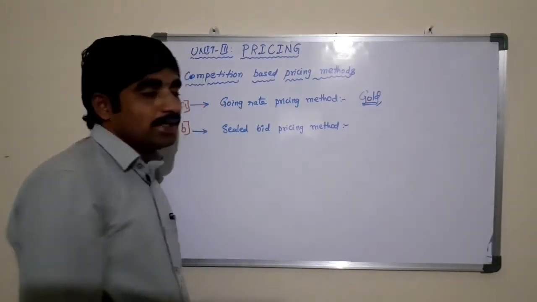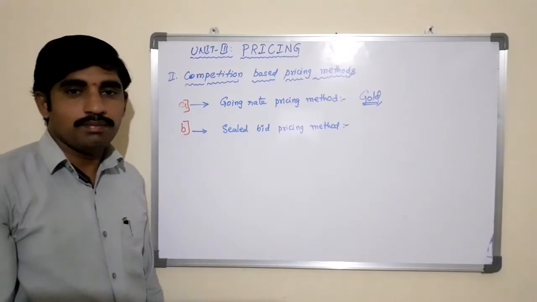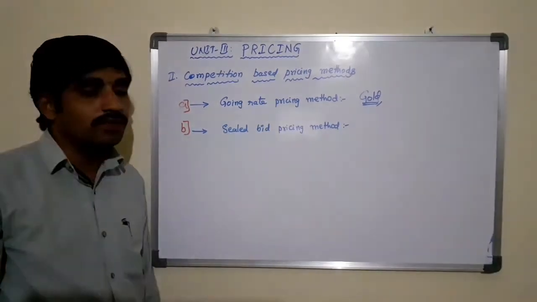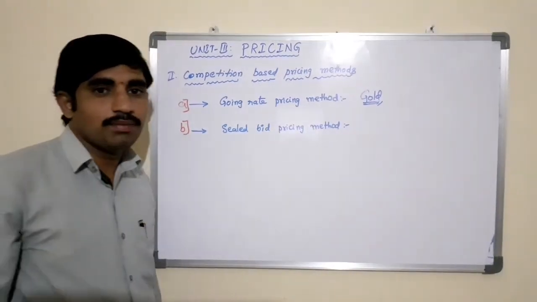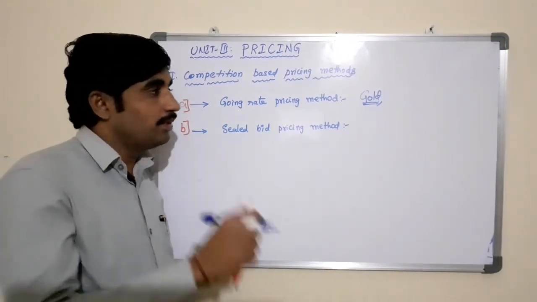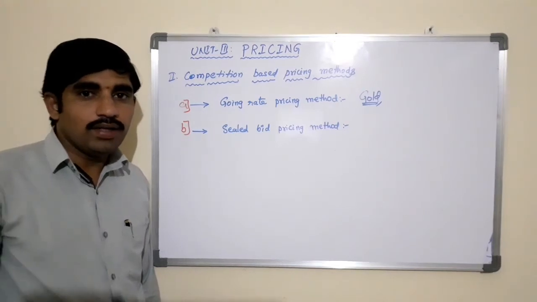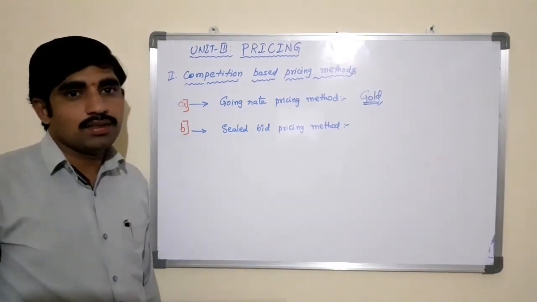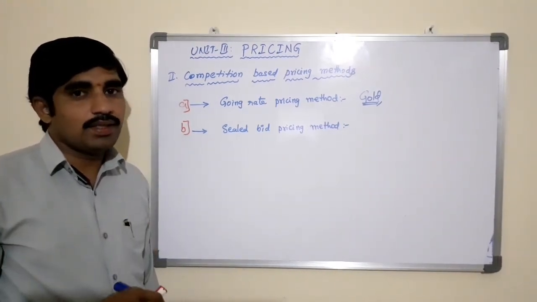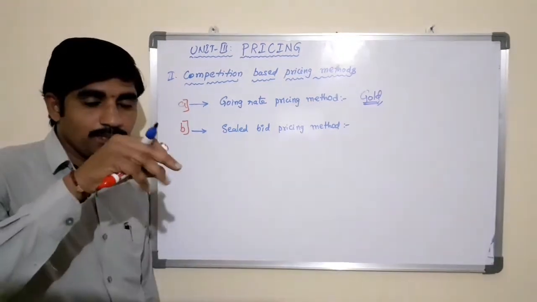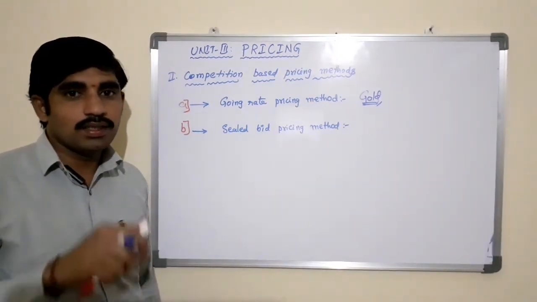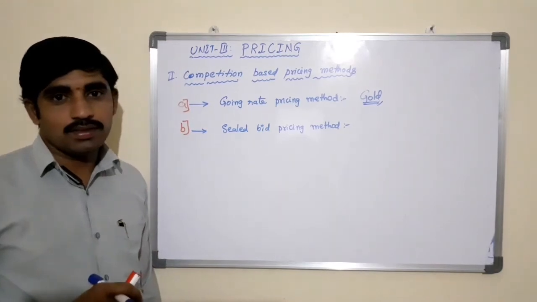Example, the price of gold in the market. The price of gold always changes, time to time, minute to minute, based on the market players in the economy. When one wants to buy or sell gold, the prevailing market price at that particular point of time is taken as the basis to determine the price.